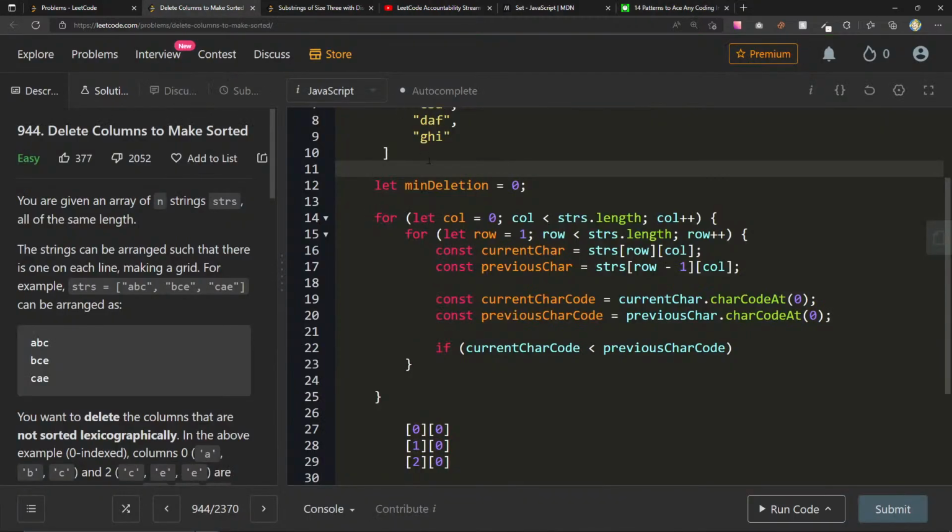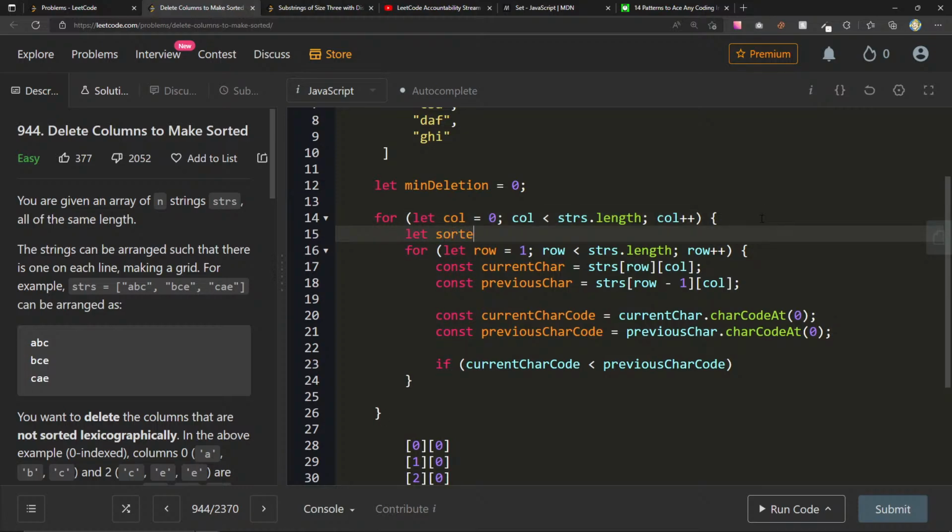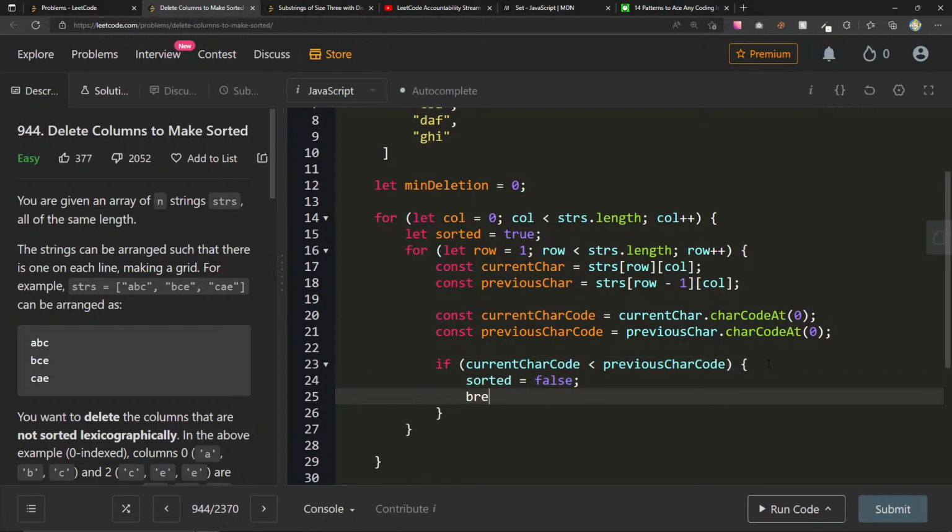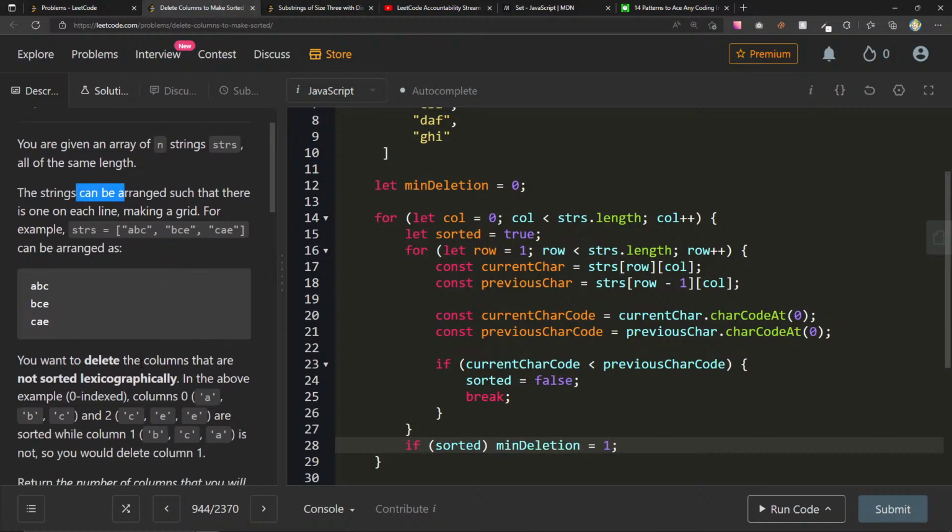Hopefully that helps. So if the current car code is less than the previous car code, maybe here I can get a flag. So I can say let sorted equals true. Here I can say sorted equals false and break. And then after this for loop, I can say if sorted min deletion equals 1. Although it's saying that if not sorted, right? You want to delete the columns that are not sorted. So sorted true, sorted false. If not sorted, min deletion equals 1.